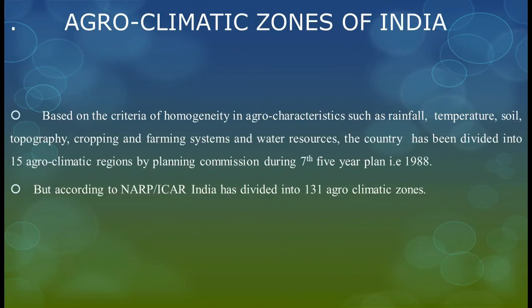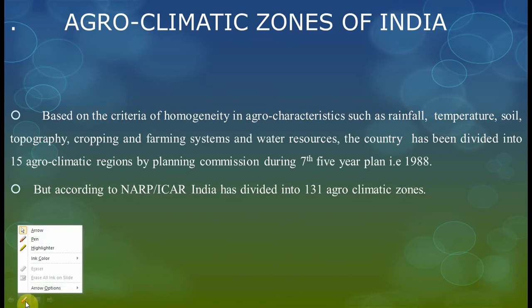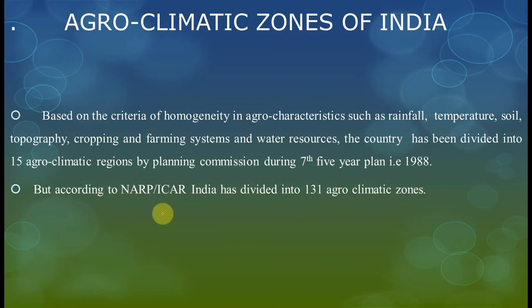Okay friends, and this is agroclimatic zones of India friends. Here the question arises in the first paragraph. I have said, based on criteria of homogeneity in agro characteristics such as, these are the important points friends, how the agroclimatic zones are classified.